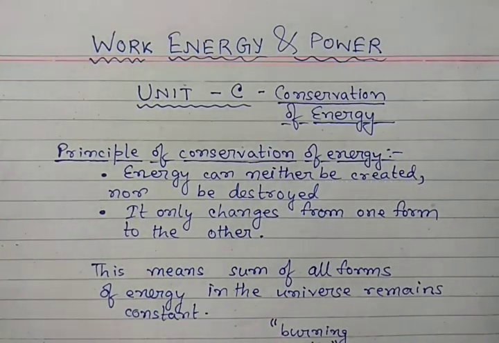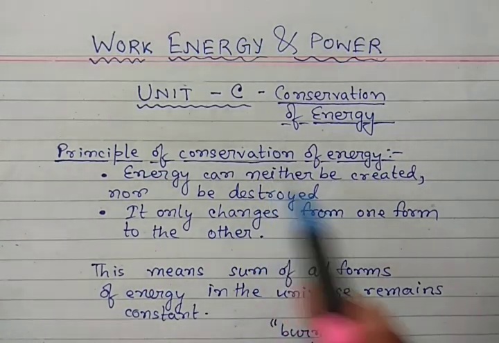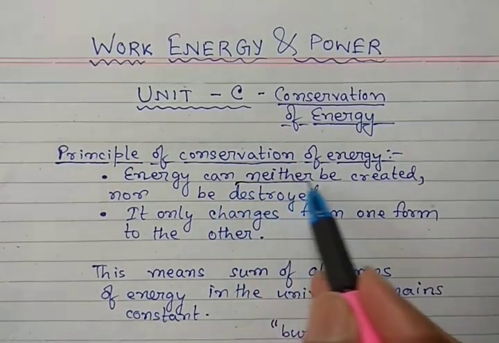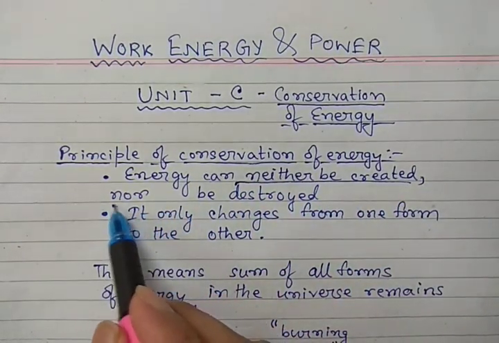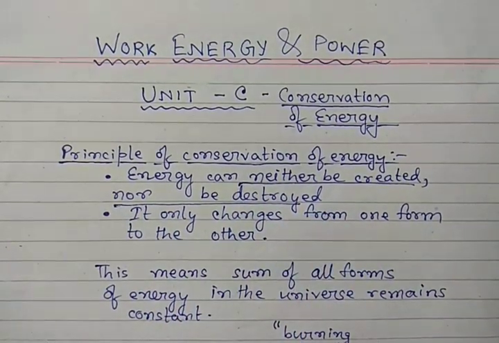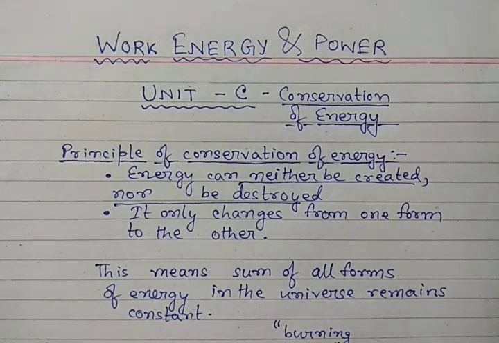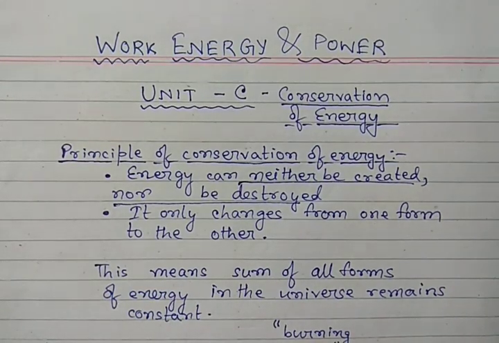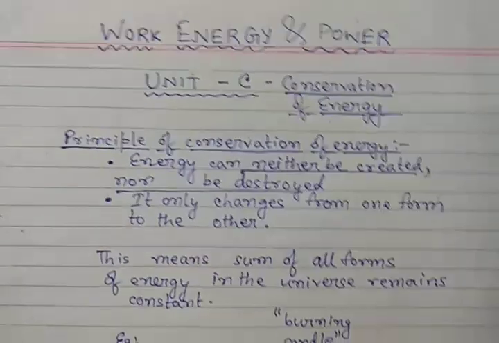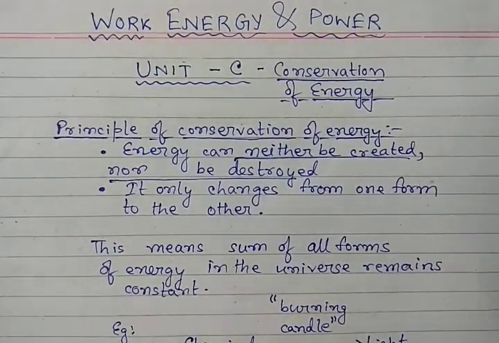The principle of conservation of energy states that energy can neither be created, that means you cannot create energy, and it also cannot be destroyed. It can only be changed from one form to another. That means the sum of all forms of energy in the universe is constant, because you cannot create energy and you cannot destroy energy.